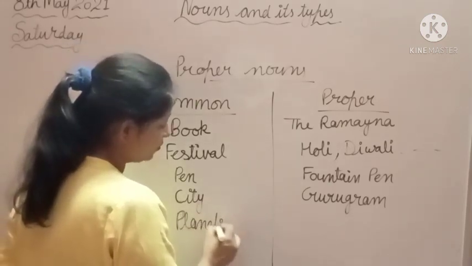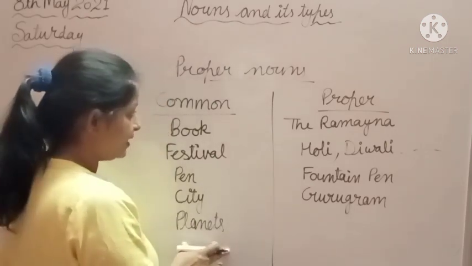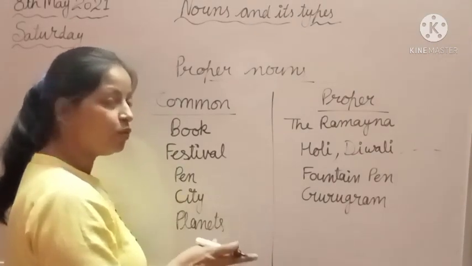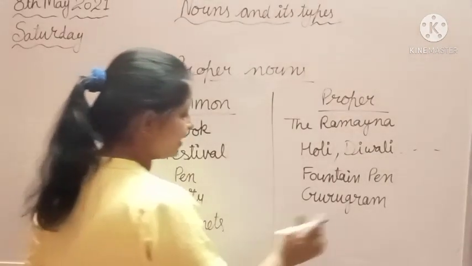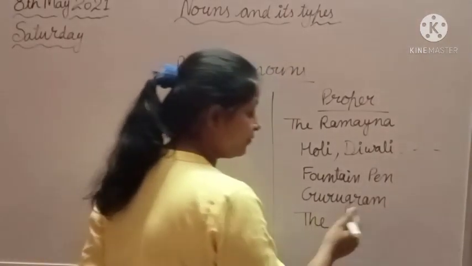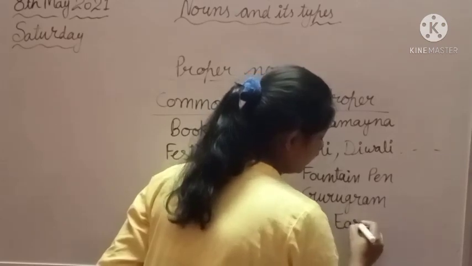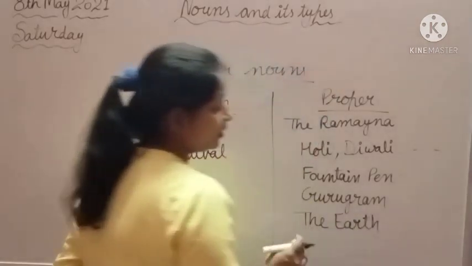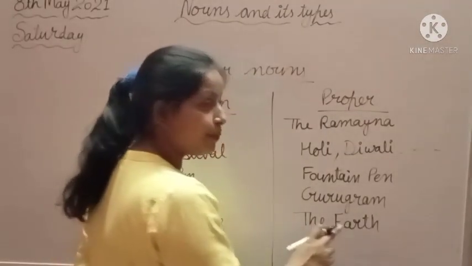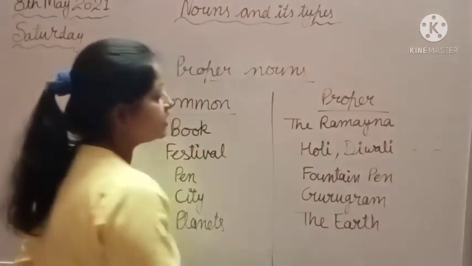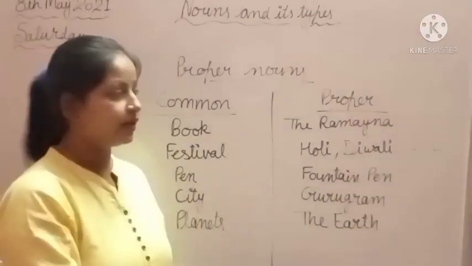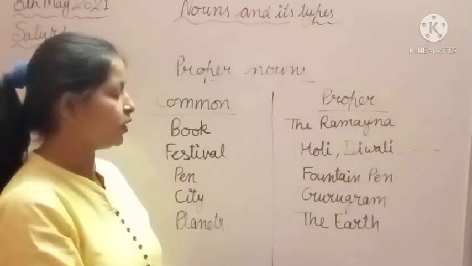And planets. What about planets? Planets is a common noun, but the name of any particular planet is a proper noun. Planets like Earth. We use the with the Earth, with the name of the planet, and we should make the first letter of a proper noun capital. Okay students, this is the difference between common and proper noun.